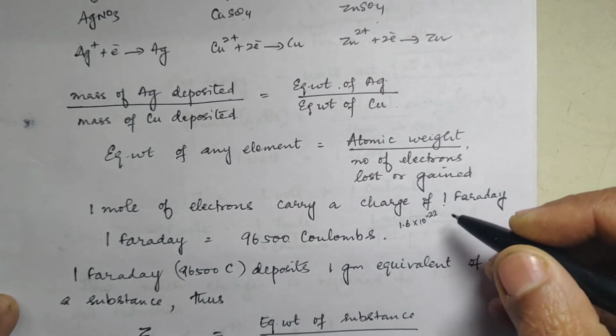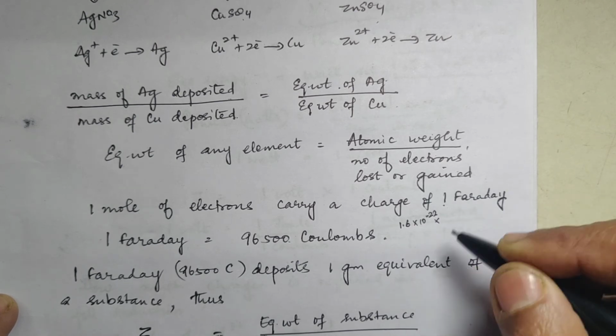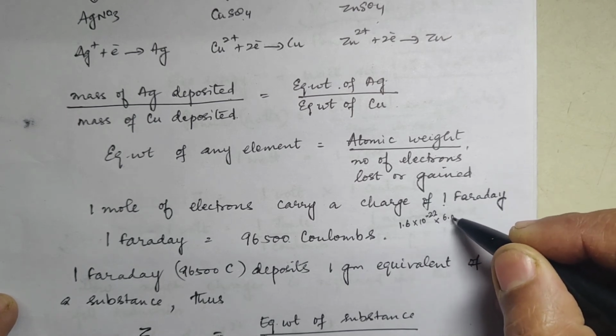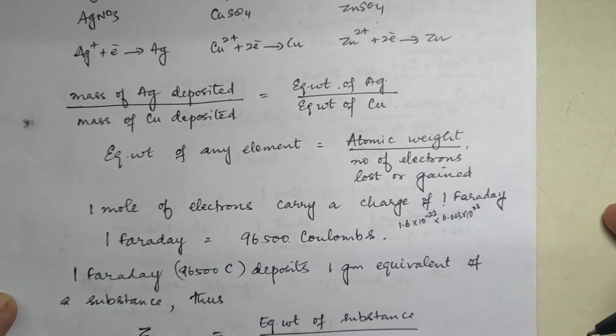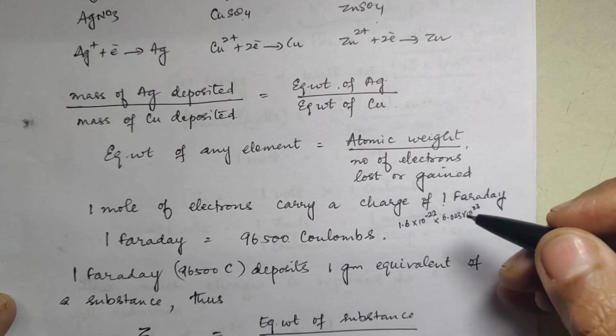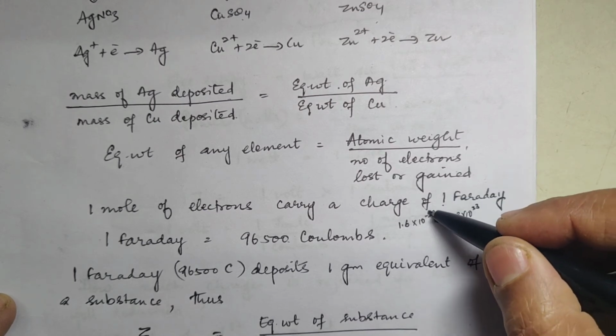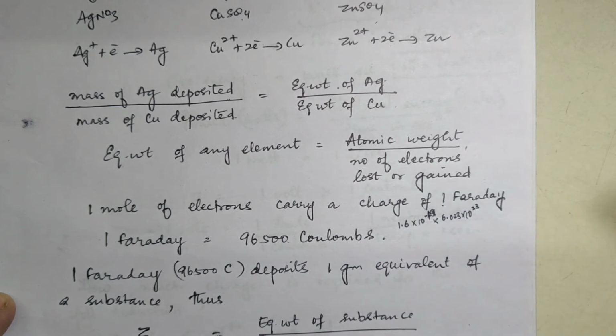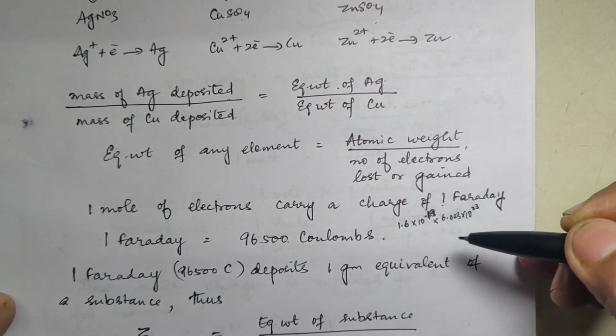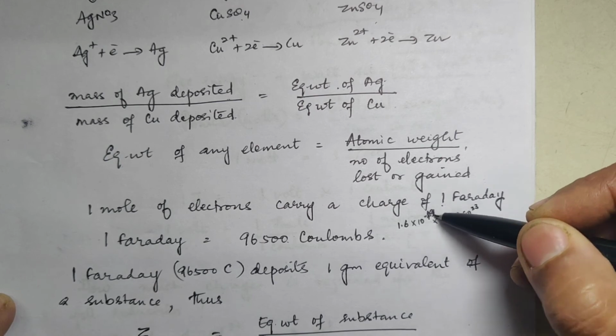And in 1 mole, there are Avogadro number of atoms. Avogadro number means 6.023 into 10 raised to 23.